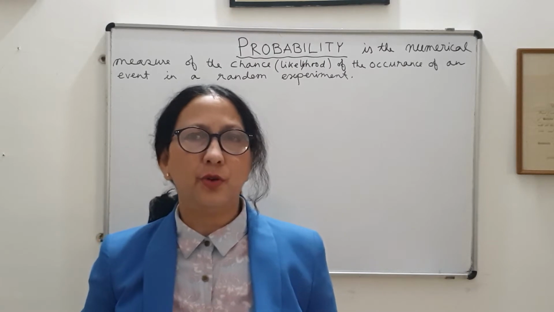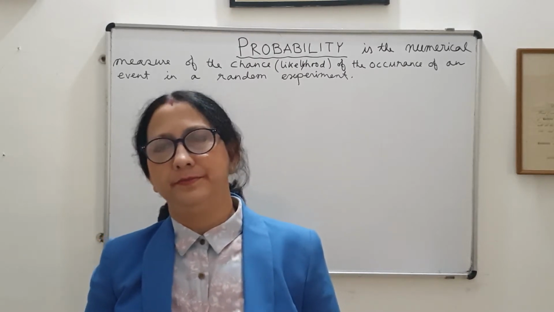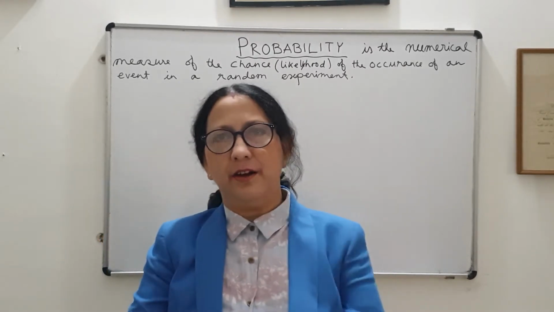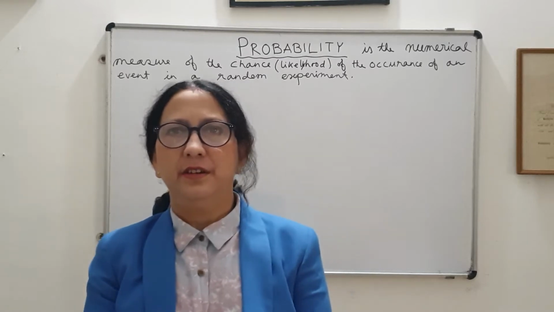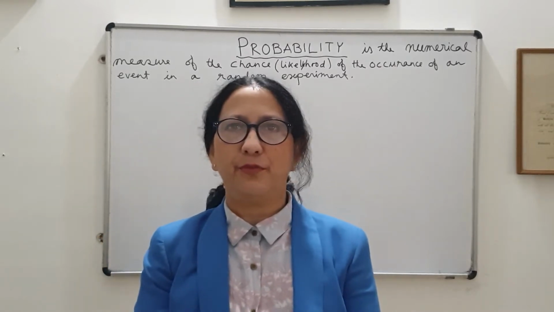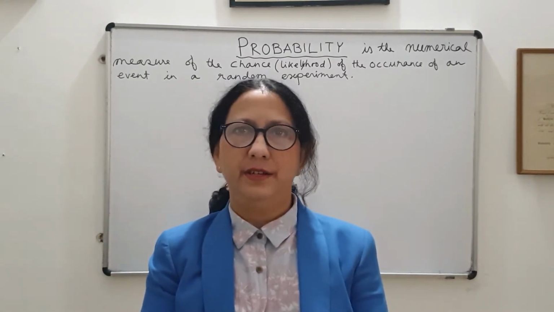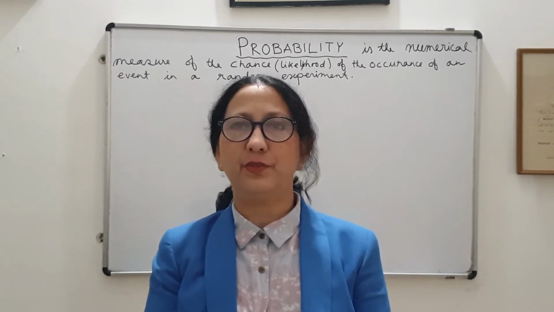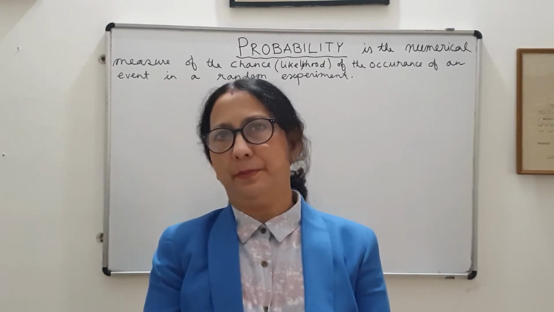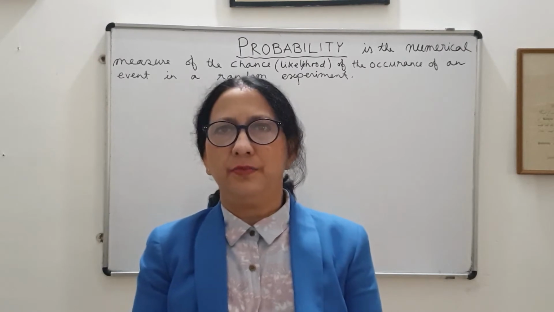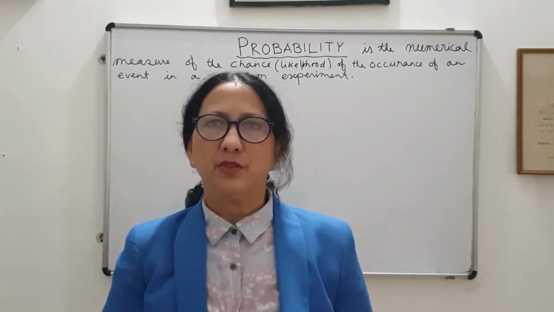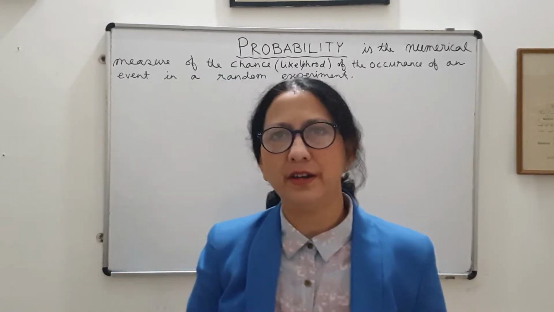And also picking a card from a well shuffled pack of 52 playing cards. You don't know which of the 52 cards you will pick. So these are all random experiments.